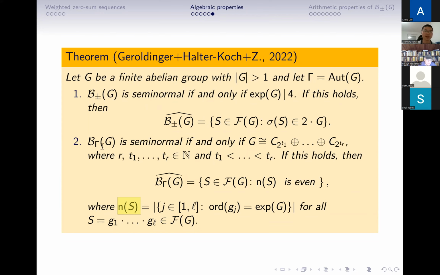And if we choose gamma to be the maximal possibility, which means gamma is the automorphism group of G, we see that the 2 cases do not include each other. That means if you choose C4 plus C4, for B sub plus-minus G this is semi-normal, but when gamma is chosen to be all the automorphisms, it is not semi-normal.